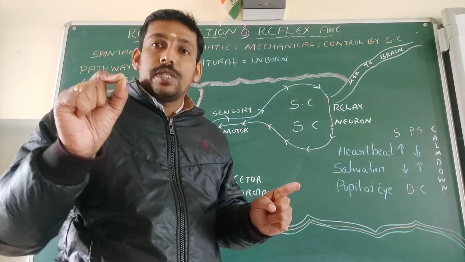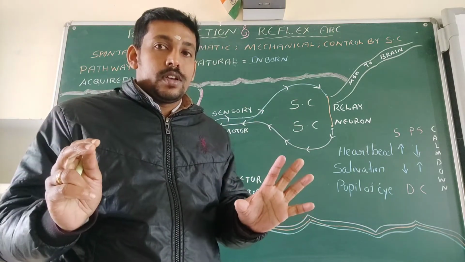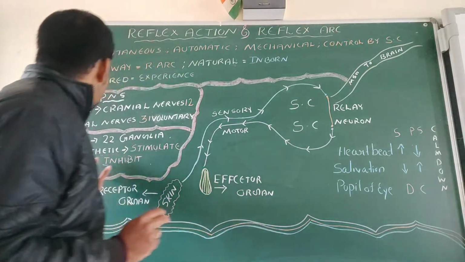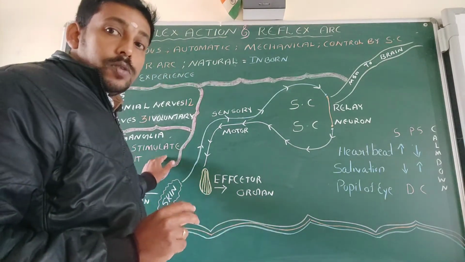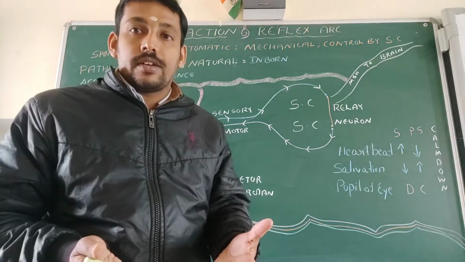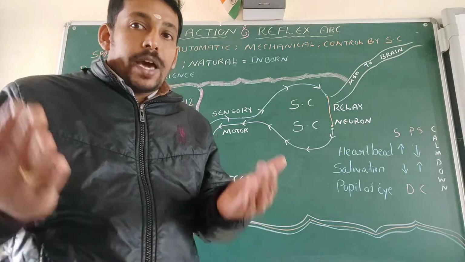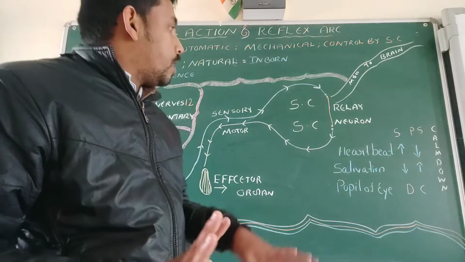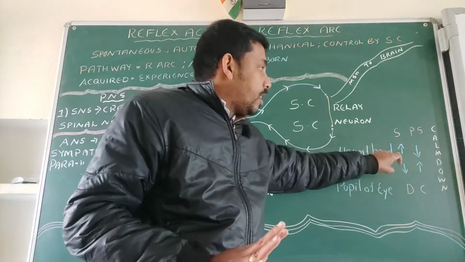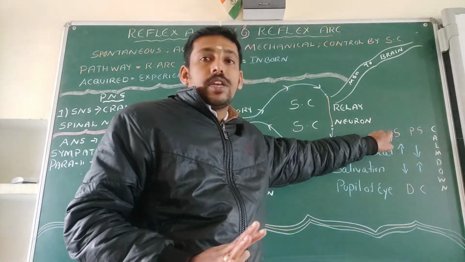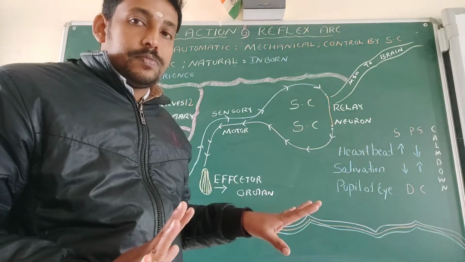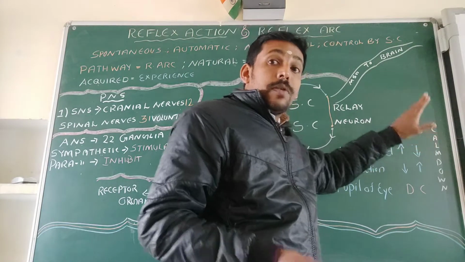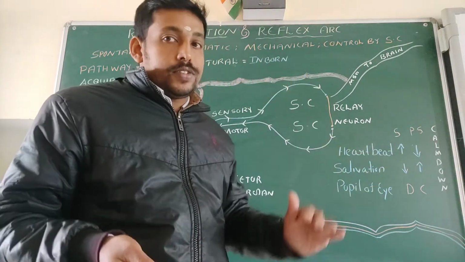And this autonomic nervous system has sympathetic and parasympathetic parts. The sympathetic part is responsible for the stimulation. It will stimulate our body to do something. Then the parasympathetic system will inhibit. So in the case of heartbeat, it will be increased by the sympathetic nervous system. Then what about the parasympathetic? It will calm down or decrease it.